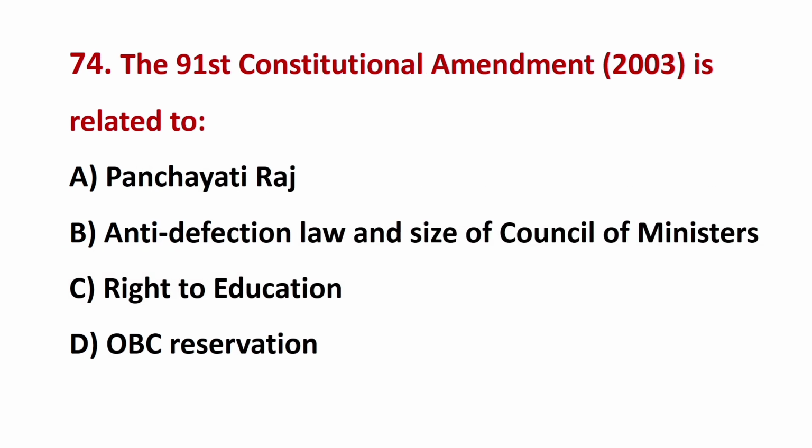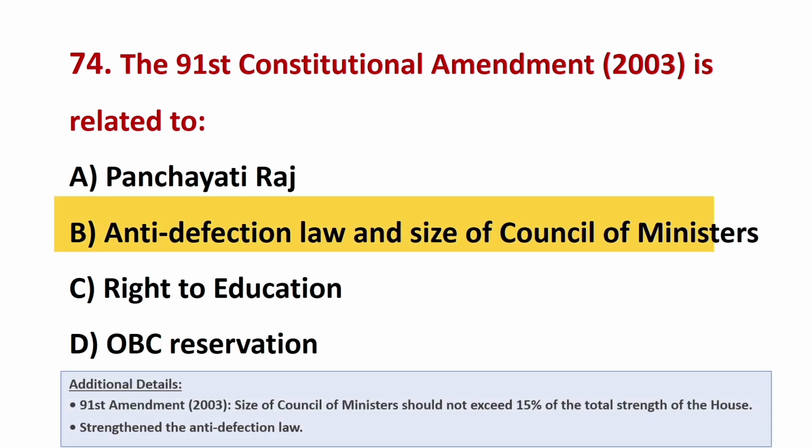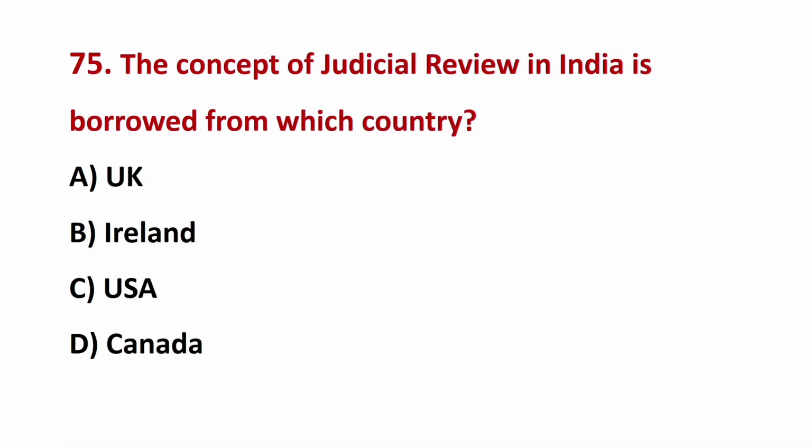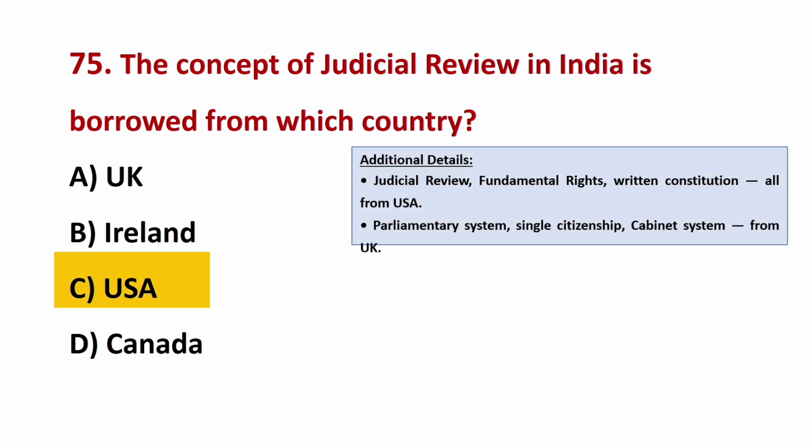The 91st Constitutional Amendment 2003 is related to? The correct answer is B, Anti-Defection Law and Size of Council of Ministers. The concept of judicial review in India is borrowed from which country? The correct answer is C, USA.